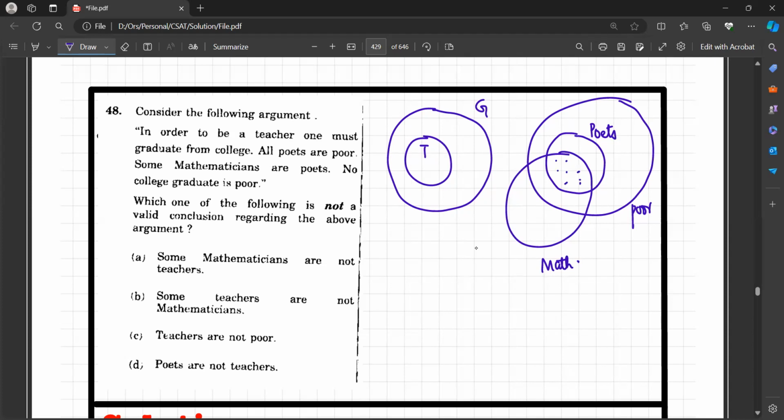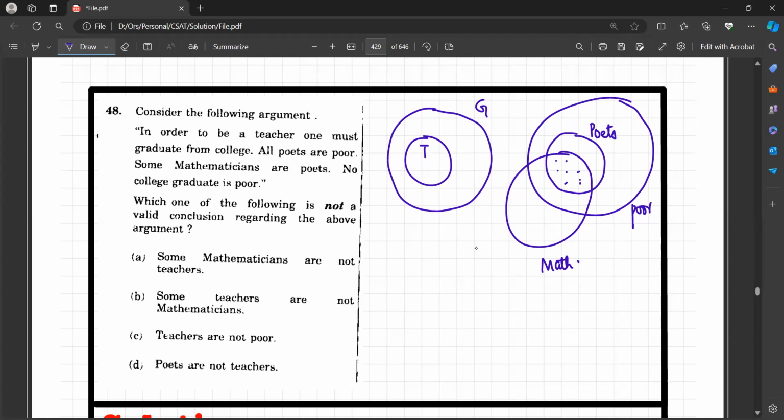No college graduate is poor. Now you can see, no college graduate is poor. They are disjoint sets. Which one of the following is not a valid conclusion regarding the above argument? Some mathematicians are not teachers. Now, if we consider some mathematicians are not teachers, is it so?